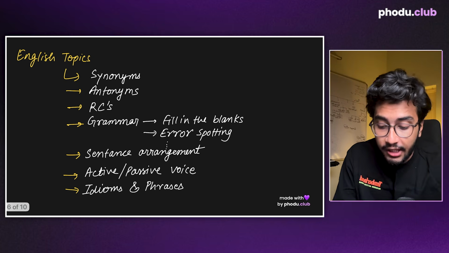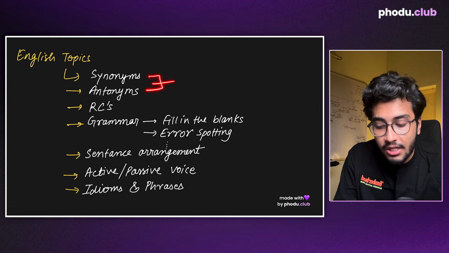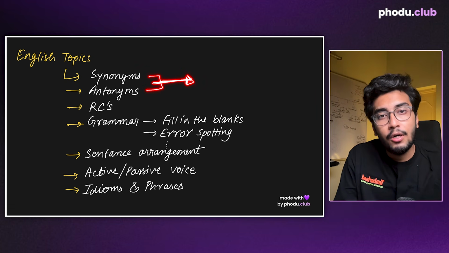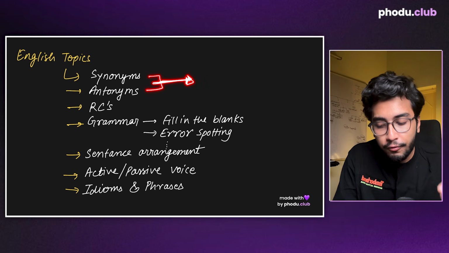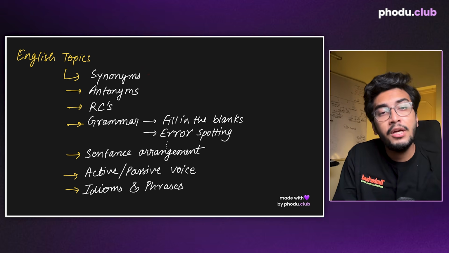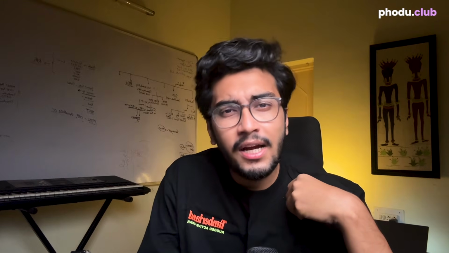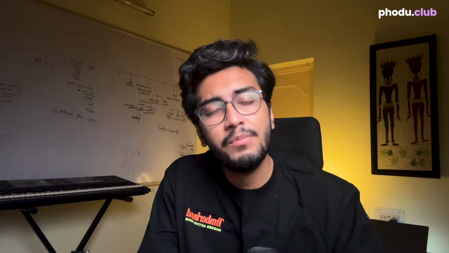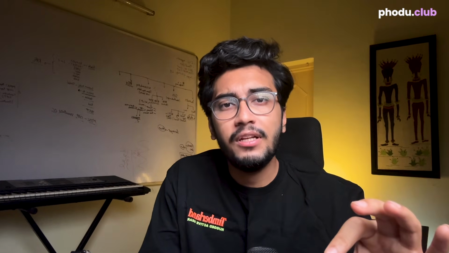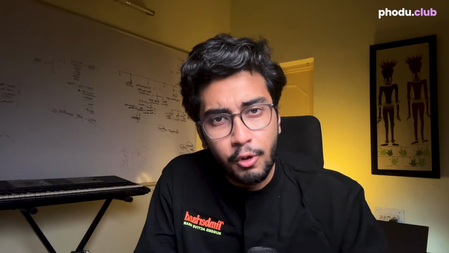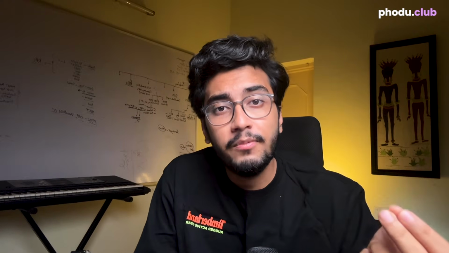Similarly, talking about English, synonyms and antonyms are one of the most important topics. Out of 10 questions, expect at least 3 to 4 questions from synonyms and antonyms. Now, bhaiya, if our English is not that great, how can we actually improve in synonyms and antonyms? I'll tell you that as well. A lot of people tell you that it's not possible, but I'll tell you how you can at least increase your chances of guessing the synonyms and antonyms properly so that you mark the right answer.